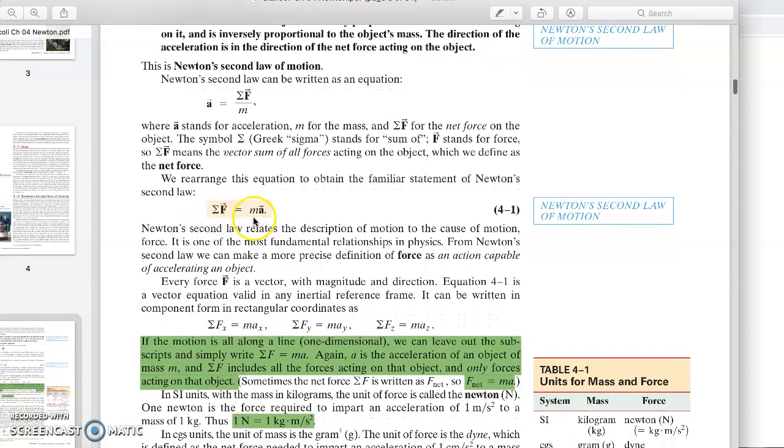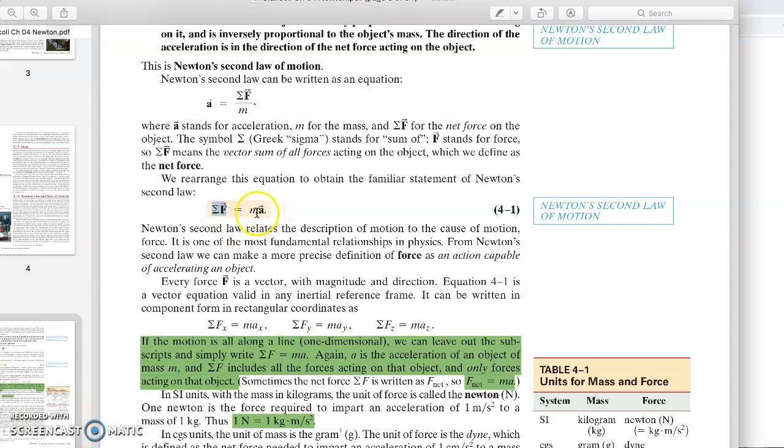That force will cause the object to accelerate. Let's look at the equation again. If there is a net force, then this net force will cause the object m to move with an acceleration of a. What if we have a couple of forces acting on the object m, but in total the net force is 0?